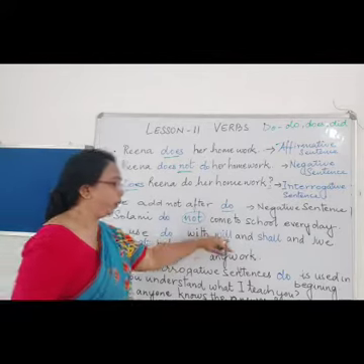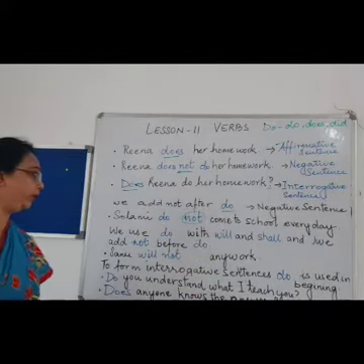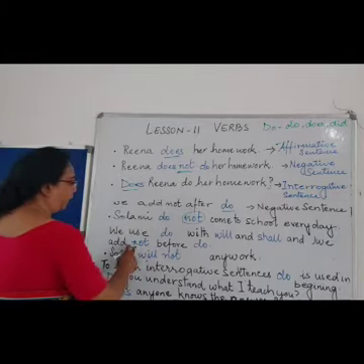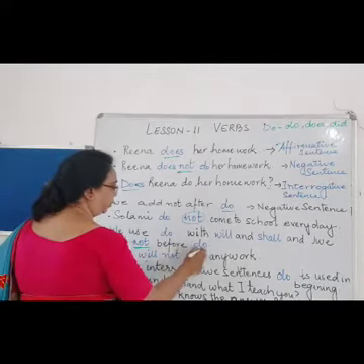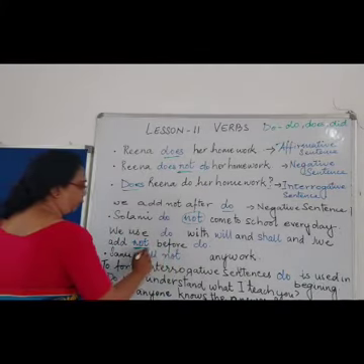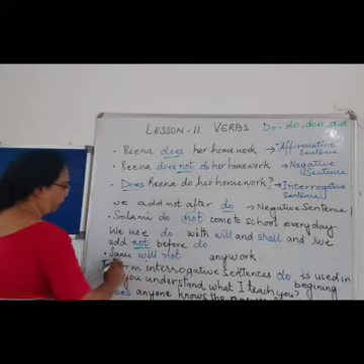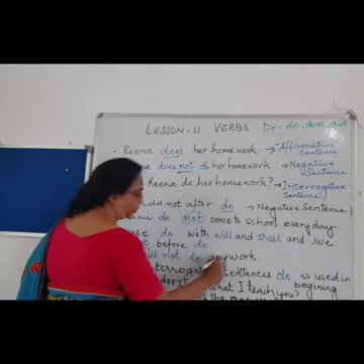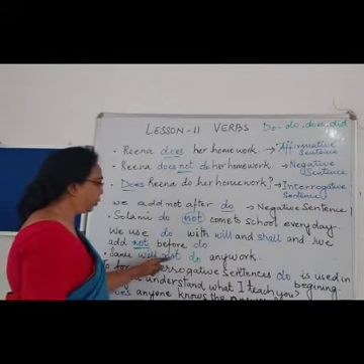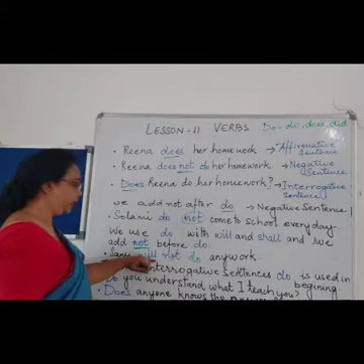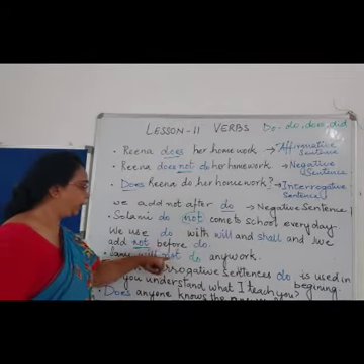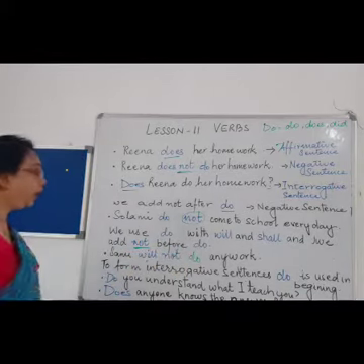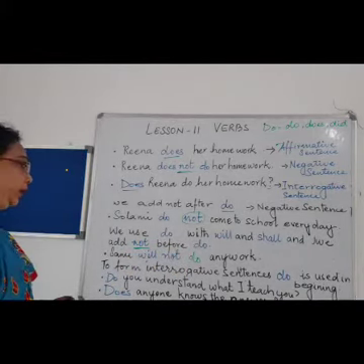Now, when we have will or shall in a sentence, then we add not before do. Like over here, Sanu will not do any work. So when there is a will, we have to add not before the do.